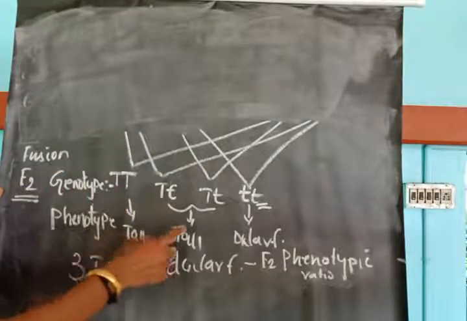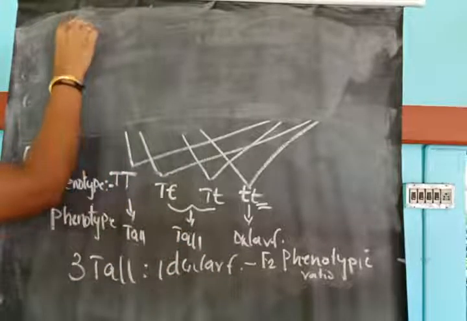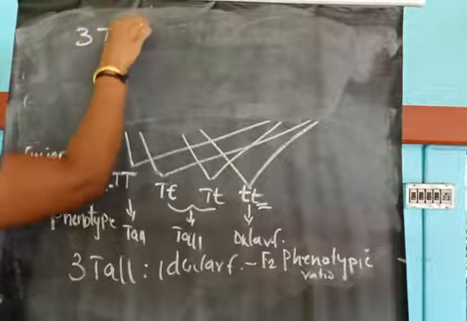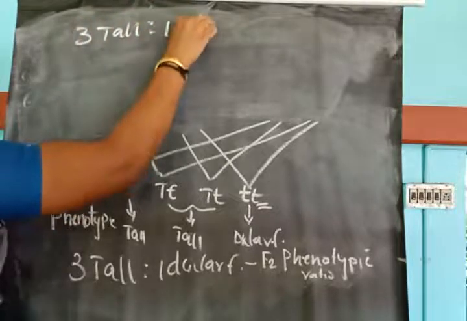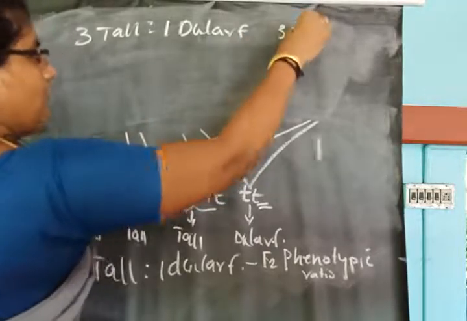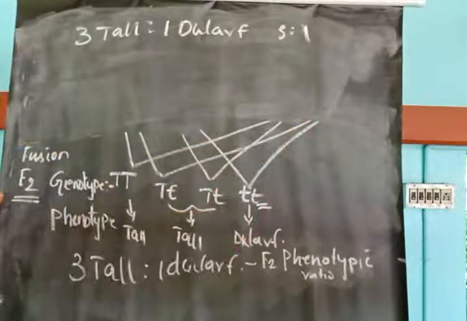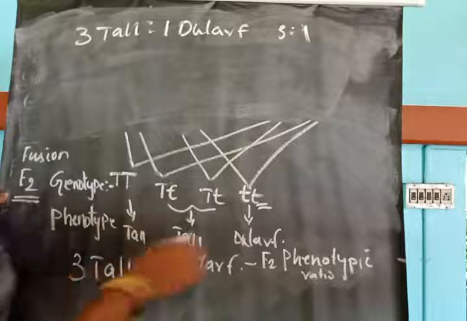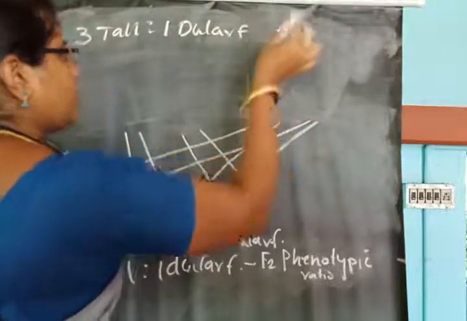We obtain 3 tall to 1 dwarf, that is 3 is to 1. That is the phenotypic ratio.